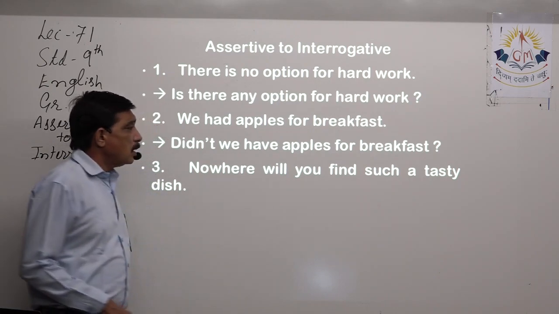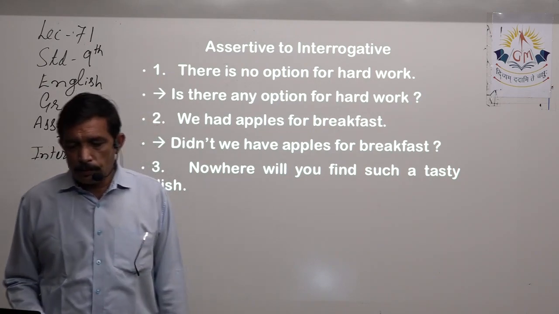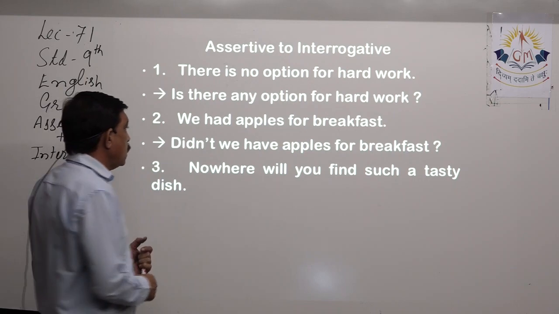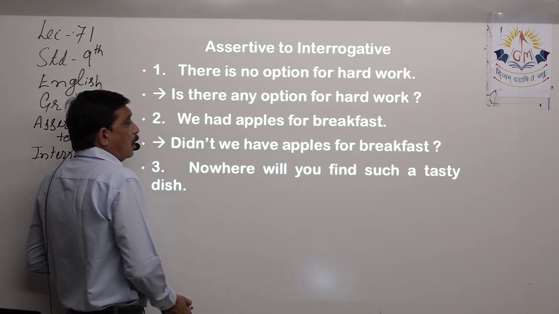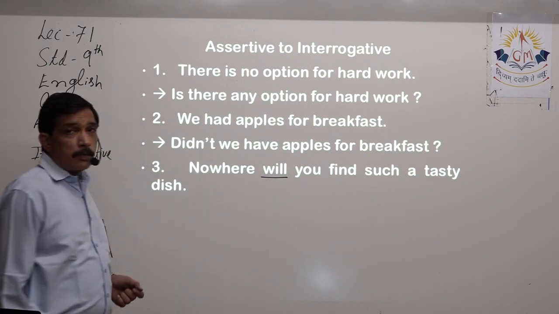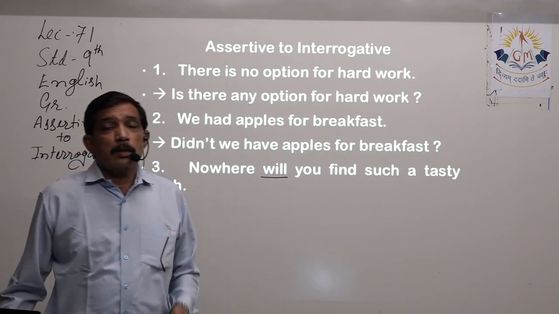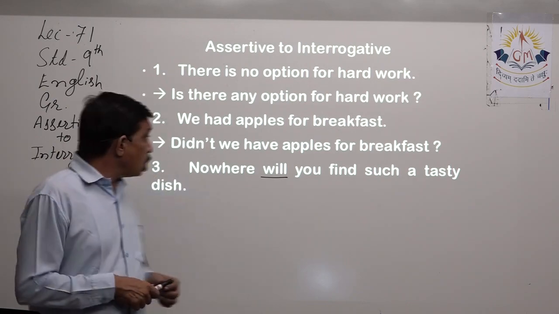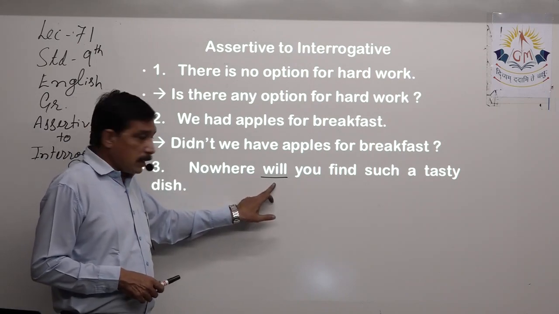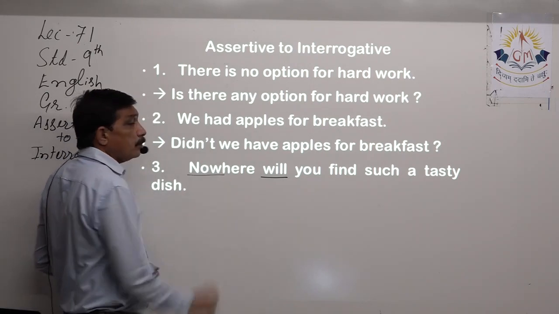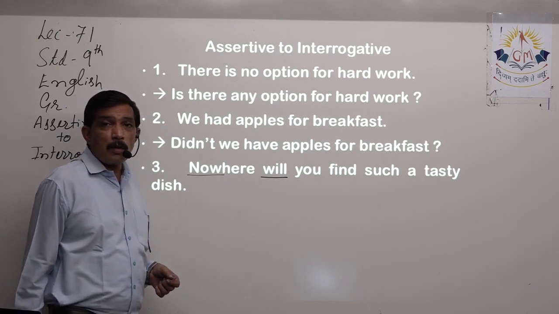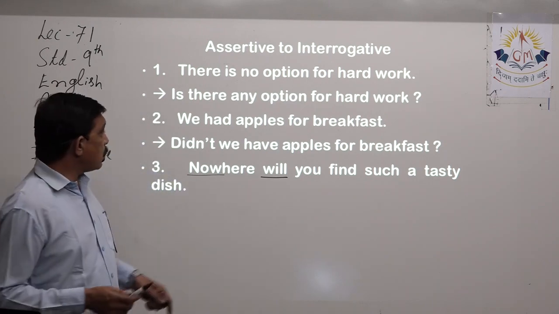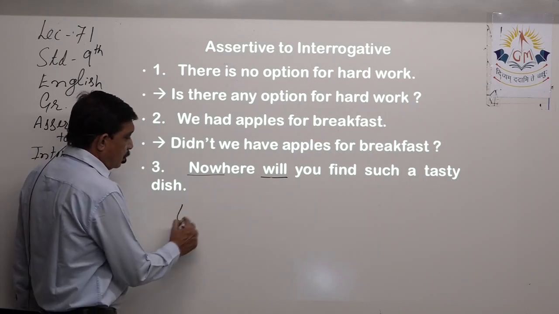Nowhere will you find such a tasty dish. Nowhere will you find a tasty dish. Now will, as we discussed, is a helping verb which states future, right? So the helping verb is present. Negation is also there. No. What is the opposite of nowhere? Where. Yes, because we have a helping verb, we will start the question with will.